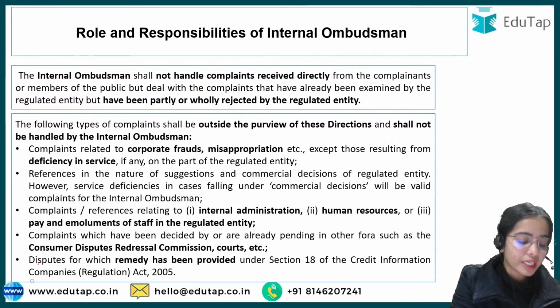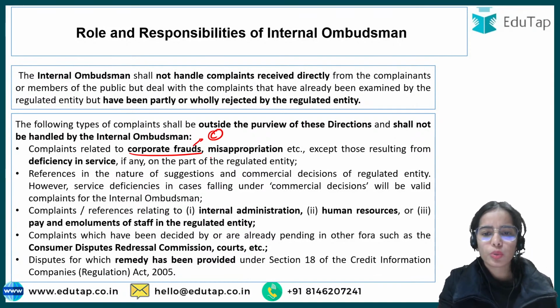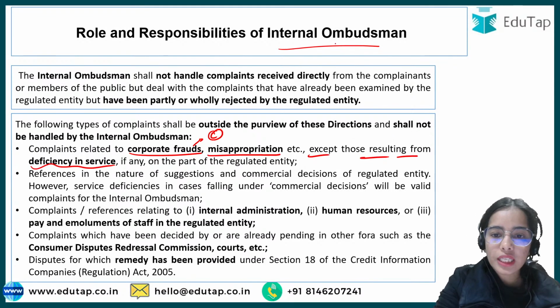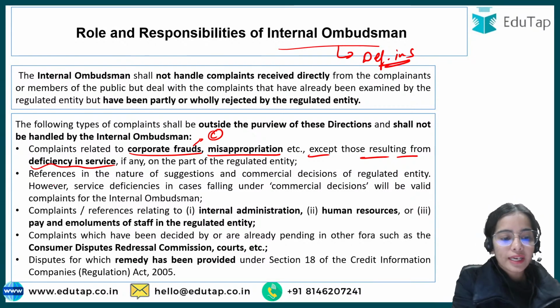If any complaint is related to corporate fraud, this is not related to the customer, so the internal ombudsman should not handle this. Misappropriation, except those resulting from deficiency, like only complaints regarding deficiency in services, will be handled by the internal ombudsman.